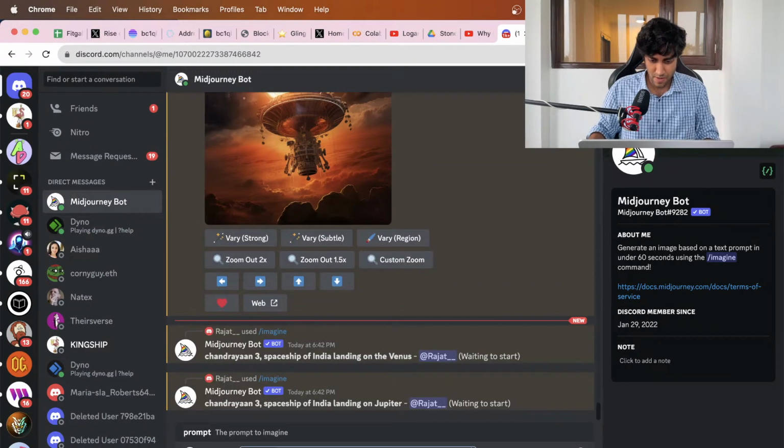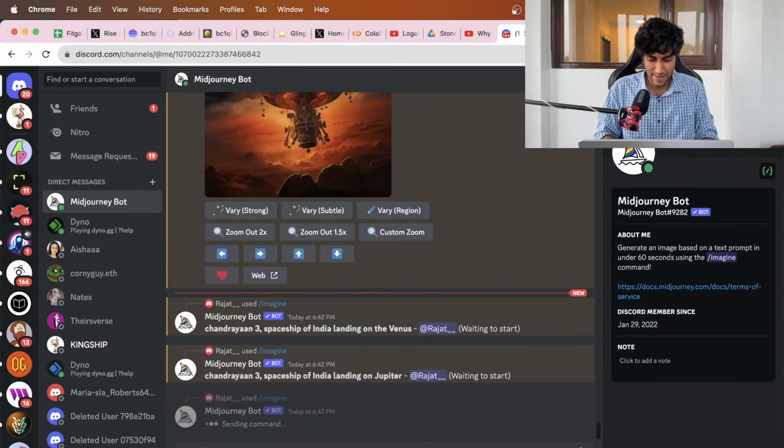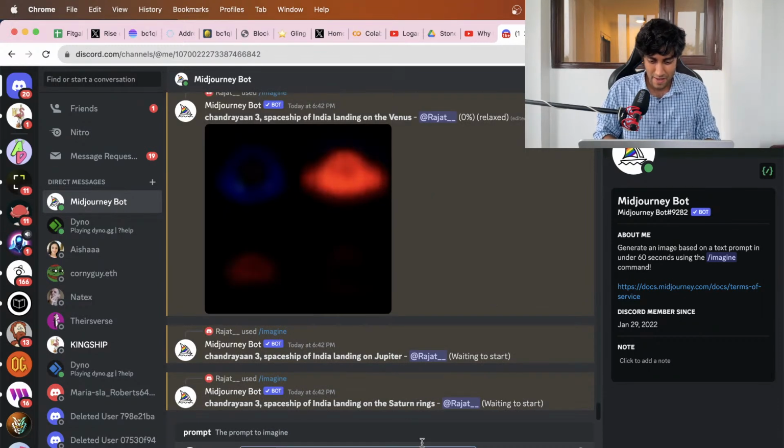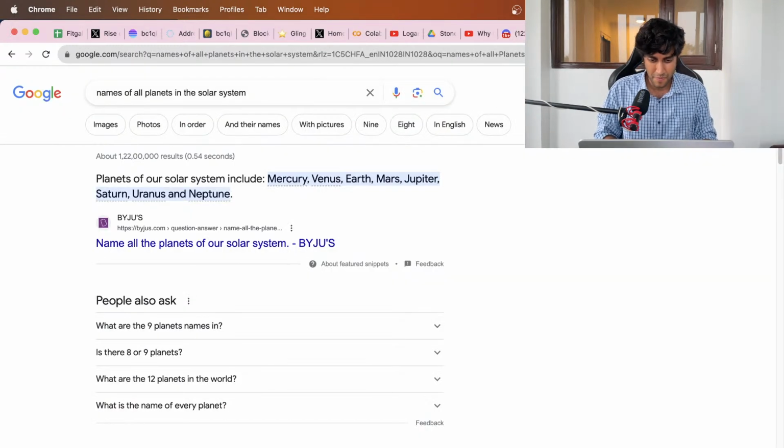Let's just do landing on Saturn rings. Let's do that. And I know it probably can't land on the rings, but just going through the Saturn rings. What else? Uranus and Neptune.